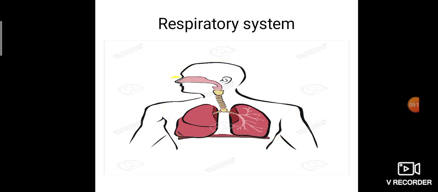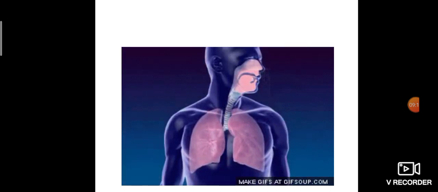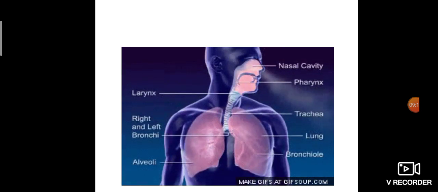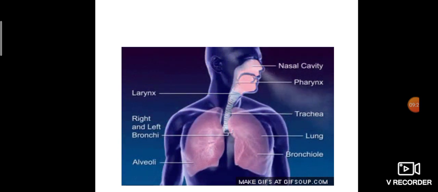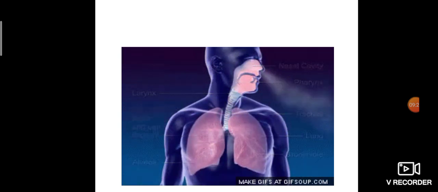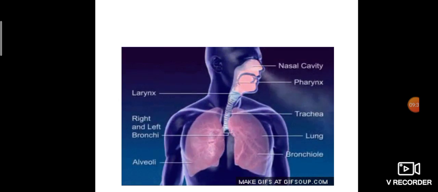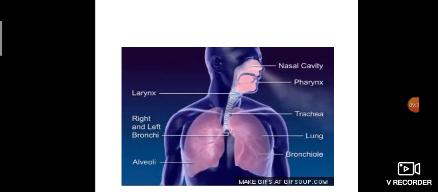It starts from the nose. This is the mechanism. Can you see the lungs, what are they doing? They are changing size. You can see the difference in size while inhaling, because the lung is a very sponge-like substance. During inhalation, the lung expands like an elastic, imagine a hair band.